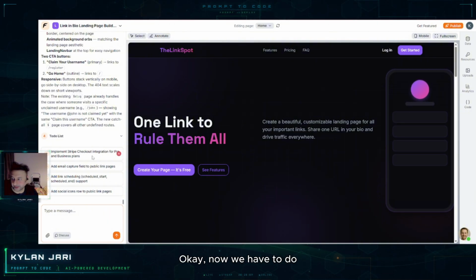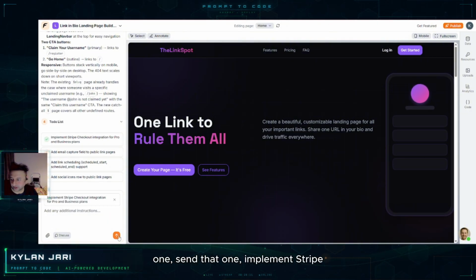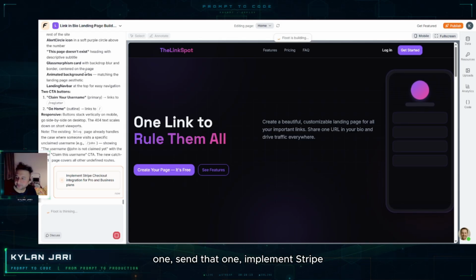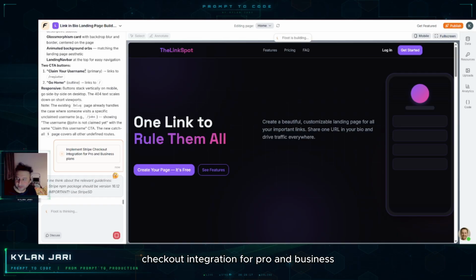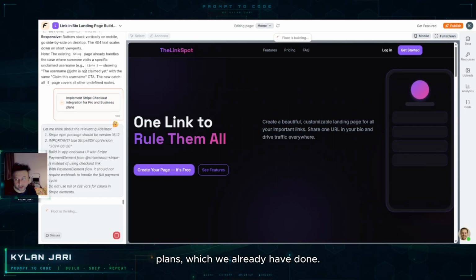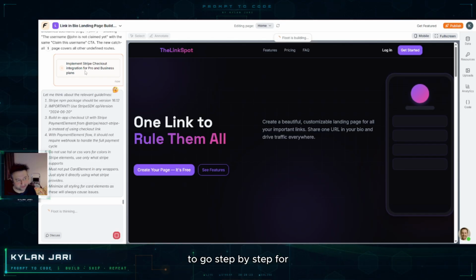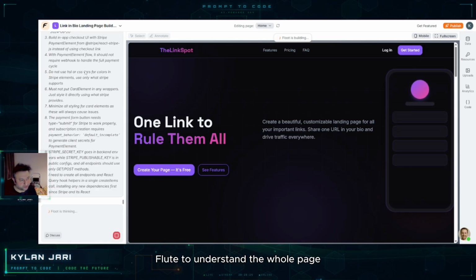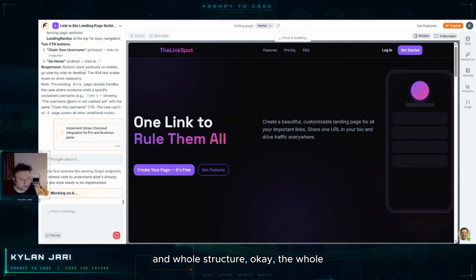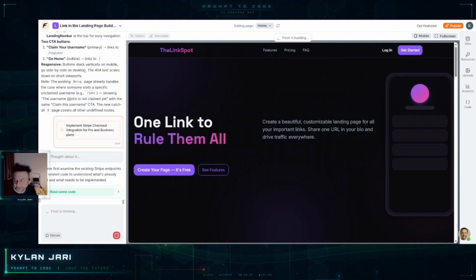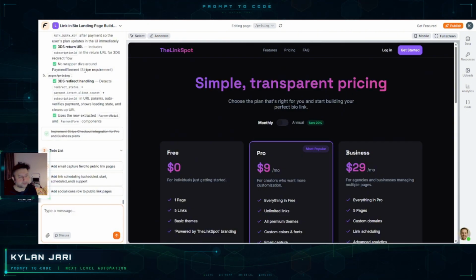Now we have to do the next one, so I will click on this one and send it. Implement Stripe checkout integration for pro and business plans, which we already have done, but for some reason you have to go step by step for it to understand the whole page and the whole structure, the whole website basically. Okay, this part is also done. It has properly fixed all these Stripe gateway issues.